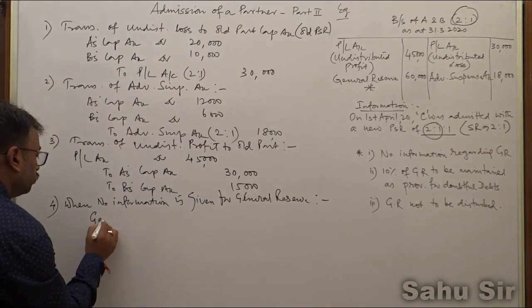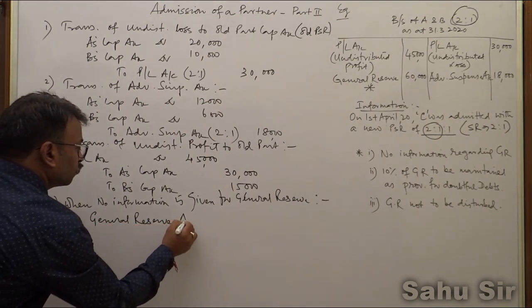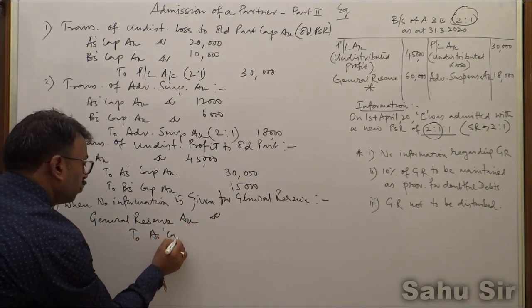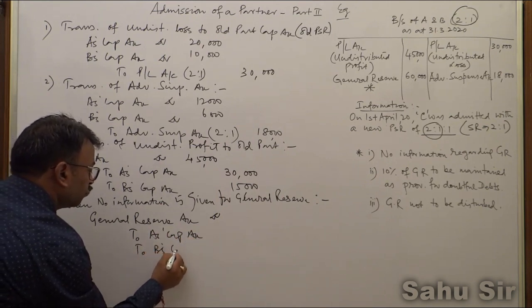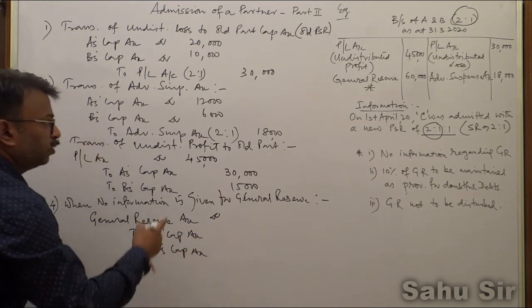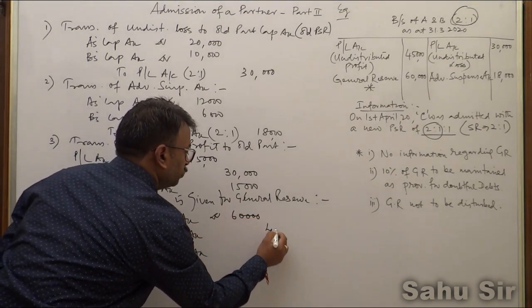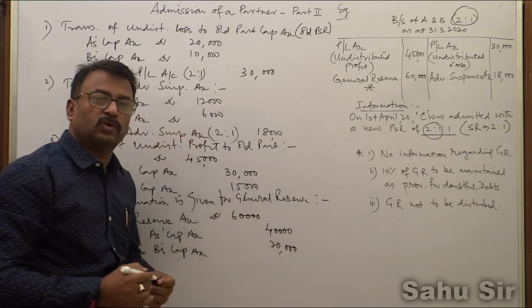So this will be general reserve account debit to A's capital, to B's capital, and your general reserve is 60,000 rupees. So this will be 40,000 and 20,000 rupees.